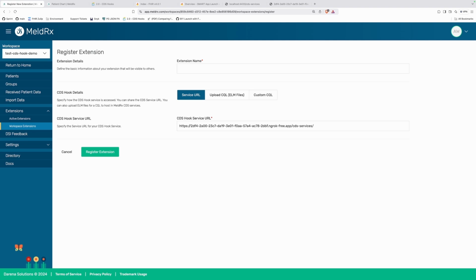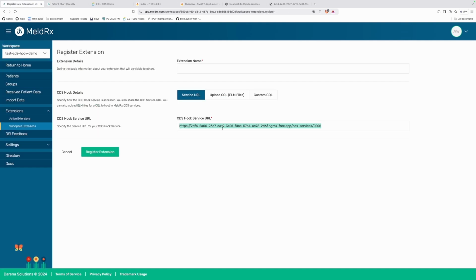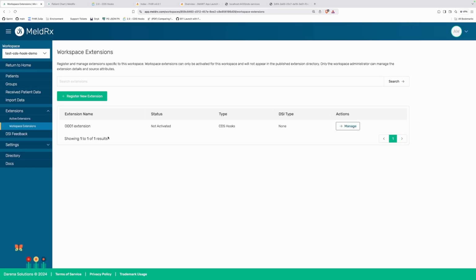So in the background, our service is going to be making a request to this hook when we open up a patient. Okay. So here's the URL. Let's go ahead, and this is going to be my 001 extension, register. Okay. So return to the extension. So once we have actually created this extension, it's just created for the workspace.